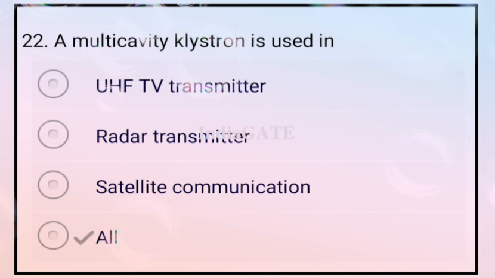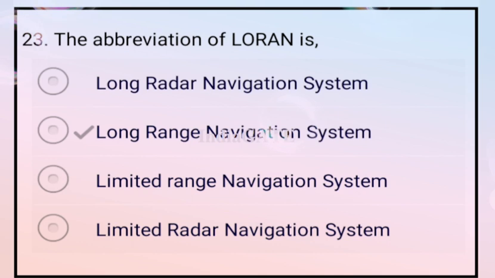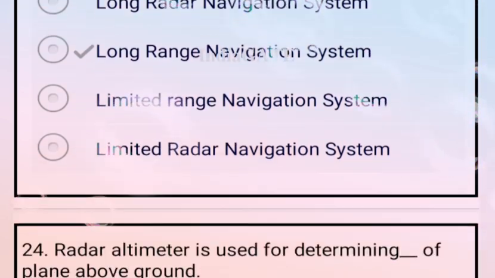Multi-cavity klystron is used in all of these: UHF TV transmitters, radio transmitters, and satellite communication. Next question. The abbreviation of LORAN is long range navigation system. So option B is your correct answer.